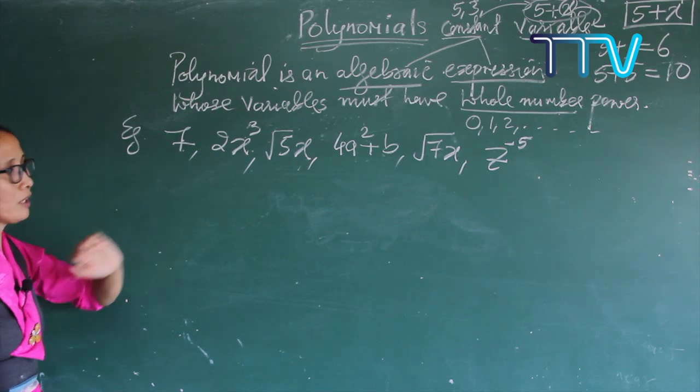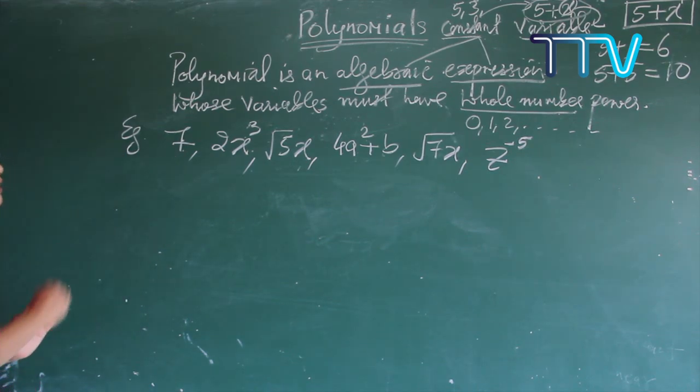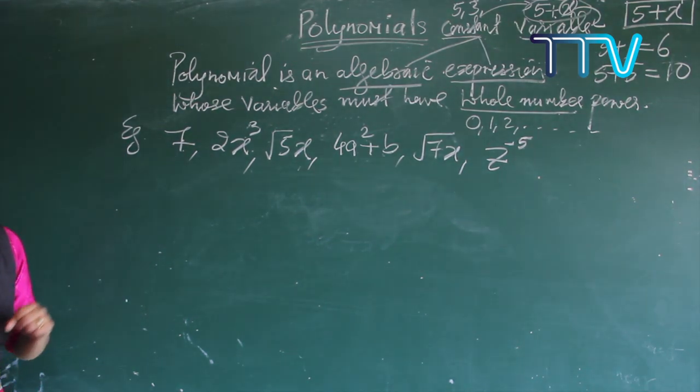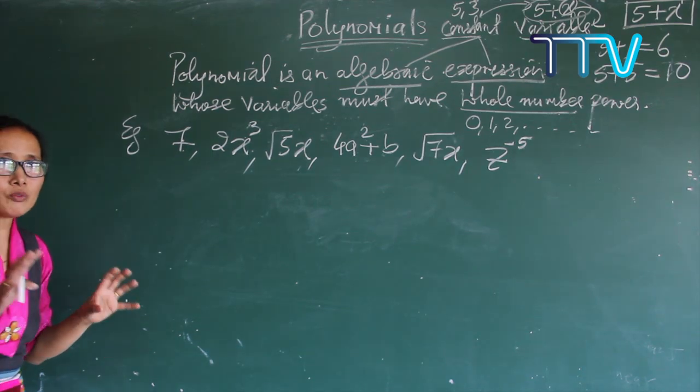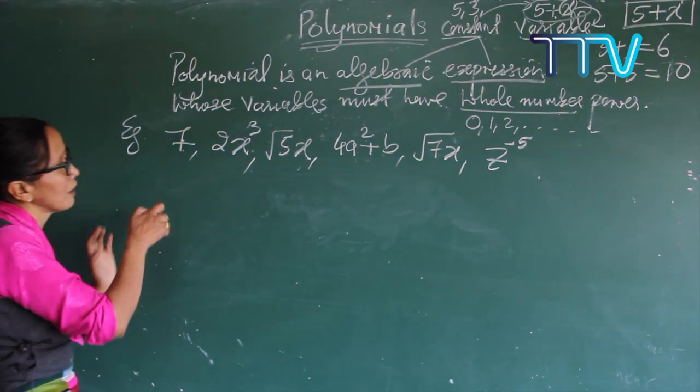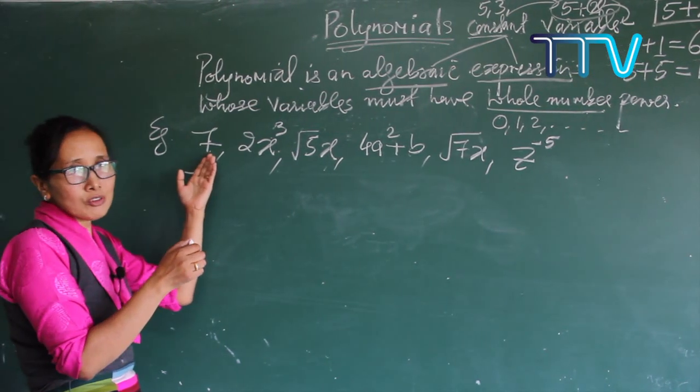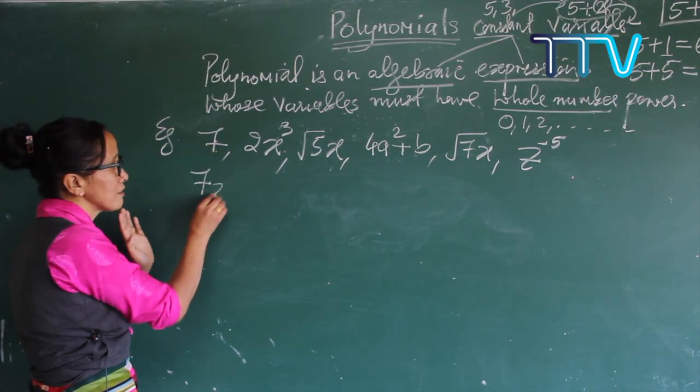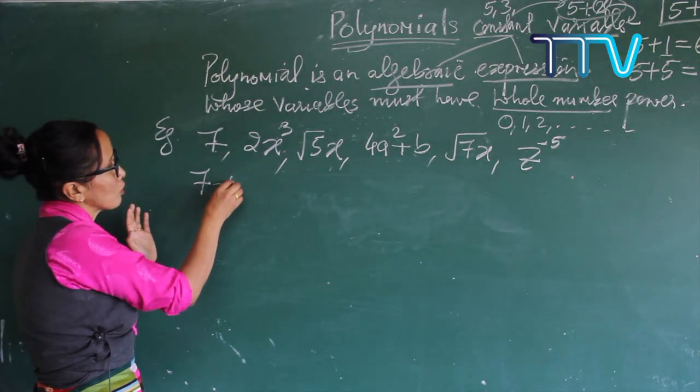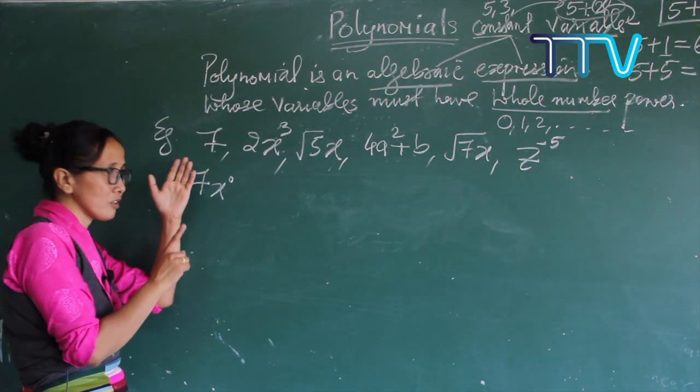So let me do one by one. The first one is 7. Where are your variables? In 7, you cannot find any variable. So how do we check whether there is a variable or not? See here, 7, and if there is no variable, what? Always the variable is there, raised to power 0. Variable power is always 0 in constant terms.